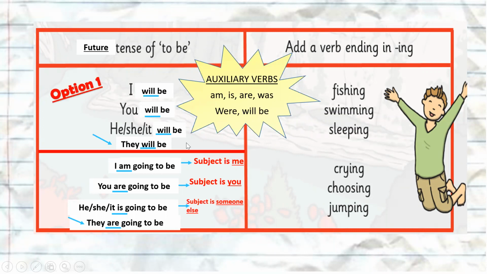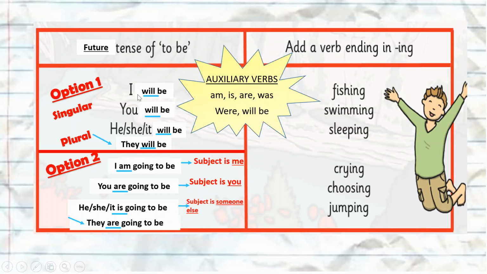Let's have a look. So with future, like I said, actually, I don't think I did say, it's a little bit trickier because you actually have two different options with future tense. But I sneakily did drop in one of those options last week in simple tense. So you should remember a little bit. So option one is we just simply use will be. Okay? So for singular and plural, it's the same. So it's all will be.